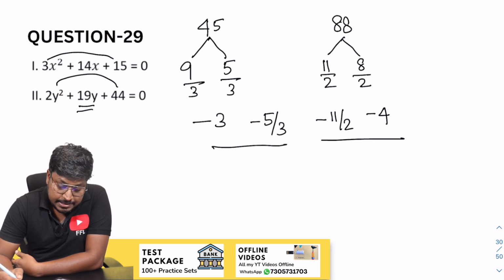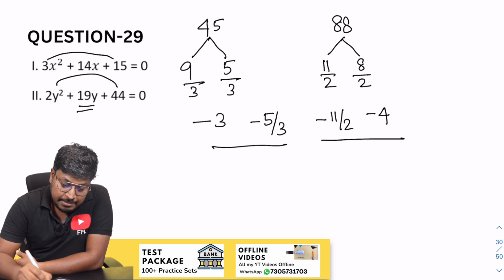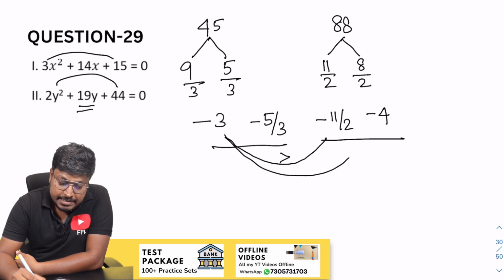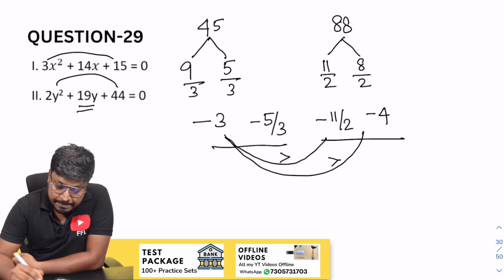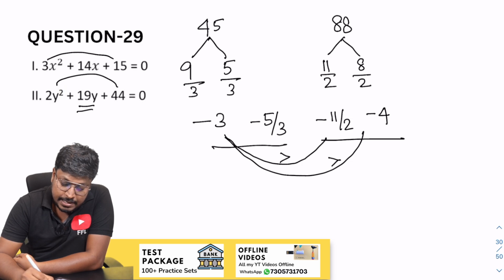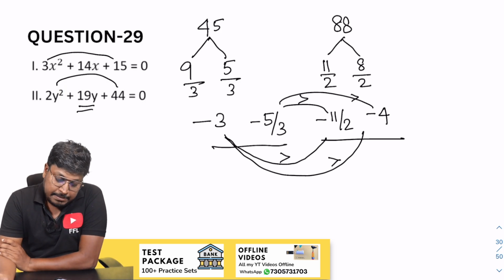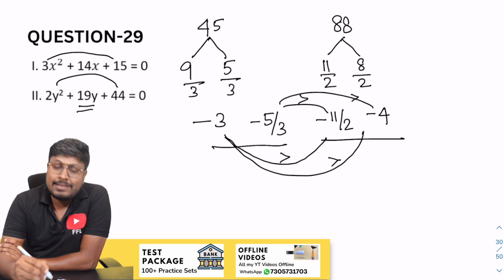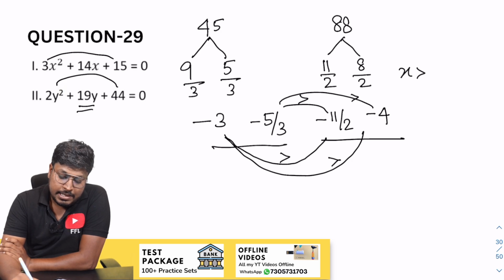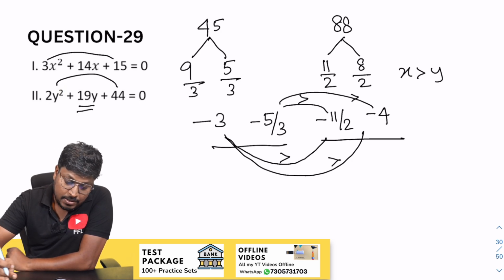So now the comparison part. So minus 3, minus 11 by 2. So minus 6, minus 11, x is greater than. Minus 3, minus 4, x is greater than. So minus 10, minus 33, again x is greater than. So minus 12, minus 5, x is greater than. So finally, after comparing all the x values with y values, x is greater than, right? So we can say that answer will be x greater than or equal to y.